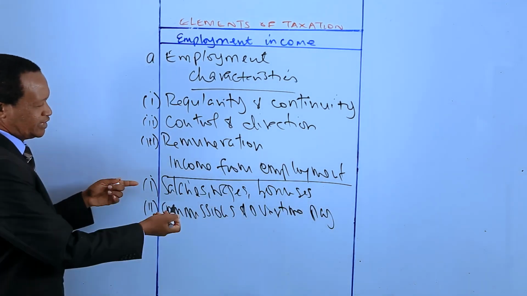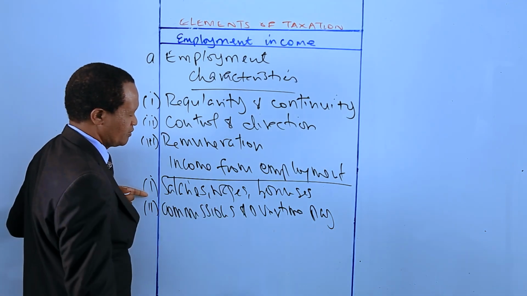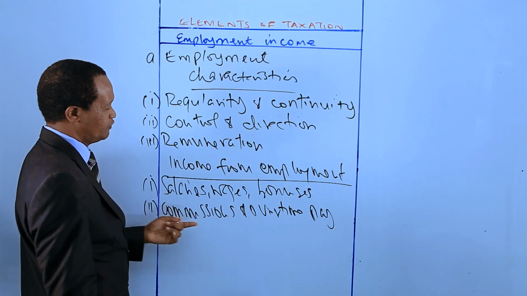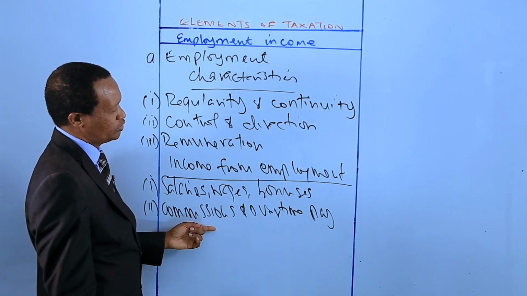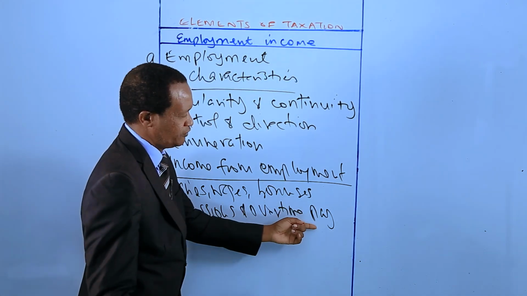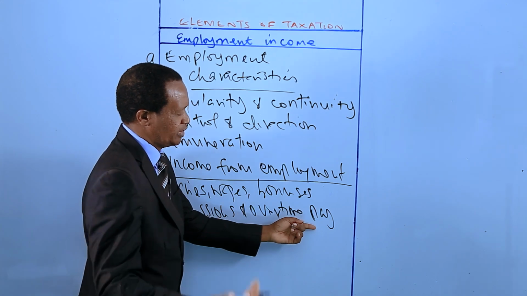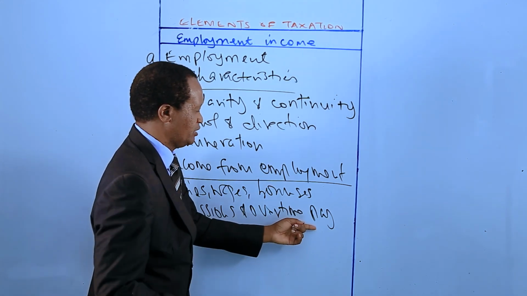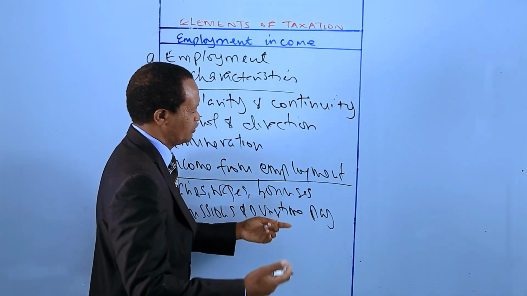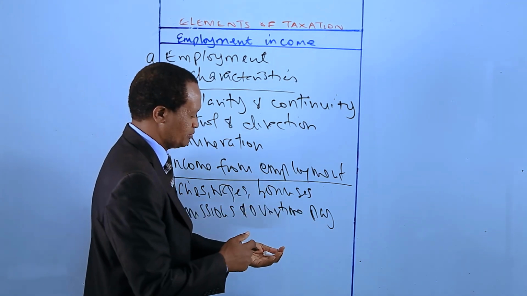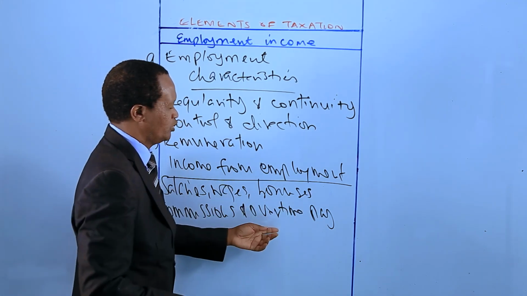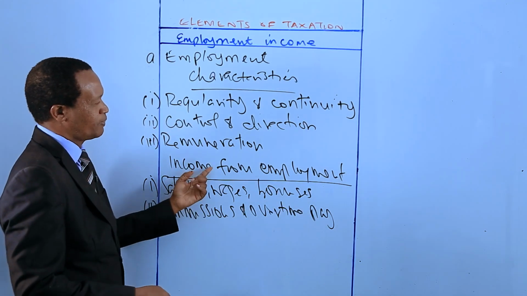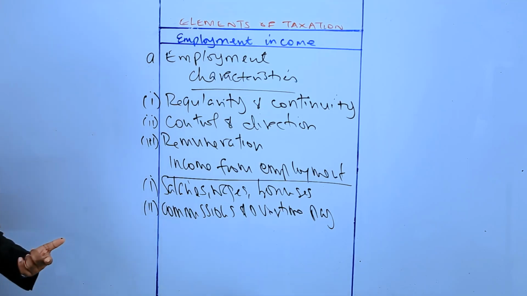Now, apart from the salary that is agreed between the employer and the employee, the employee may also receive commissions or overtime pay. If the employer has agreed with the employee to be working, for example, 8 hours a day, and the employee works in excess of the 8 hours, the excess may be remunerated, and that's what we are calling overtime pay. So overtime pay is part of income from employment.